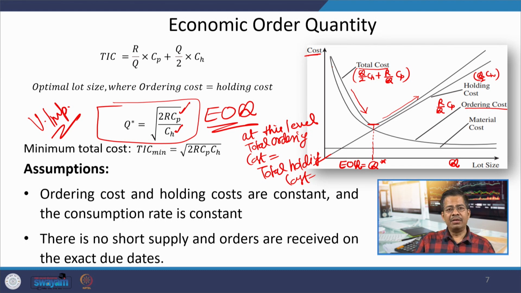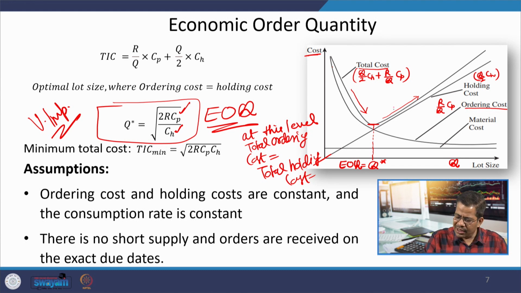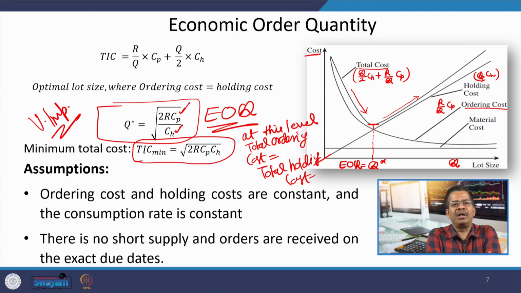But if these two costs are away, different, then maybe there is a scope of reducing your inventory cost. So, that is a very important managerial takeaway from this particular discussion. At this particular lowest level of Q, the formula for minimum total inventory cost is also available here, that is under root 2 R CP into CH.